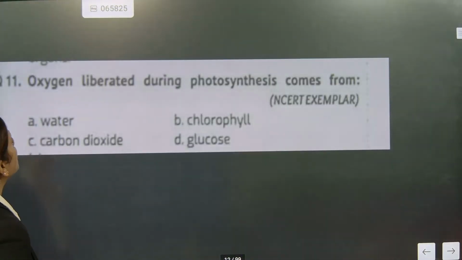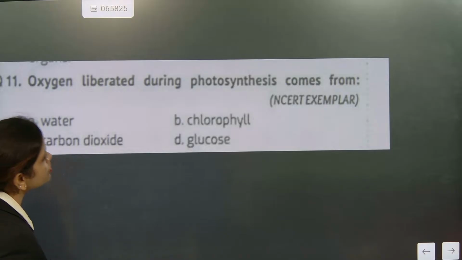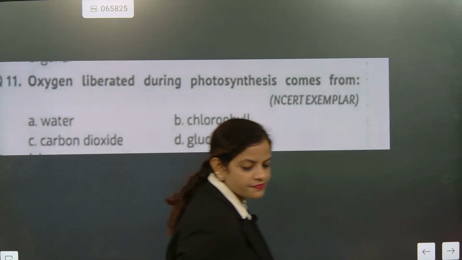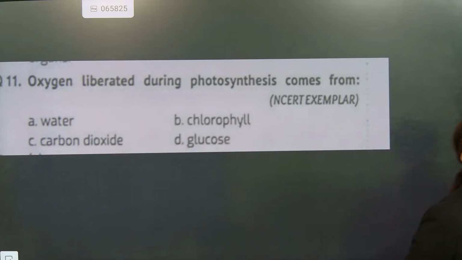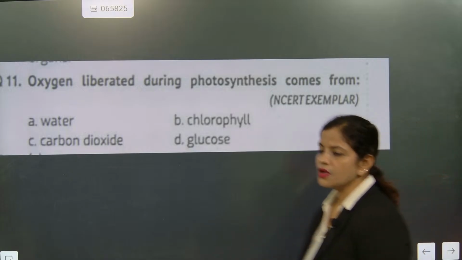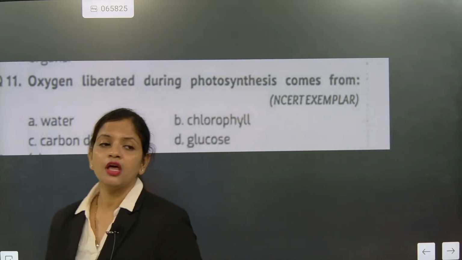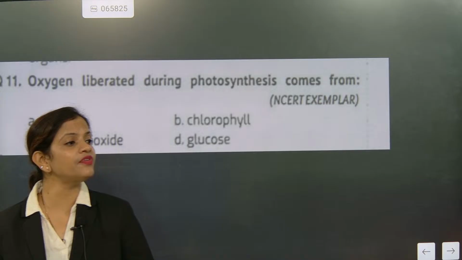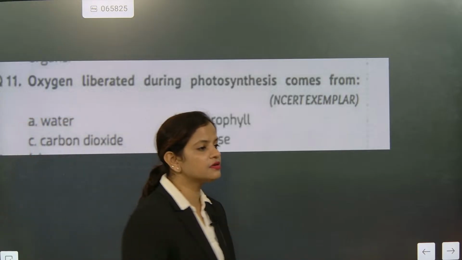We'll go for this. Oxygen liberated during photosynthesis comes from water, chlorophyll, carbon dioxide or glucose. Water. Oxygen liberated during photosynthesis comes from where? Water. It is coming from water, because water is getting split. Yesterday night we have studied this. Water will get split.